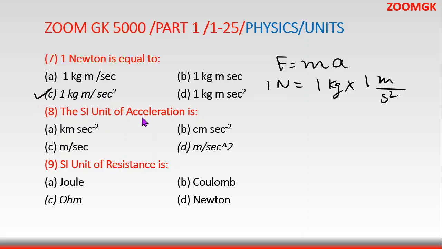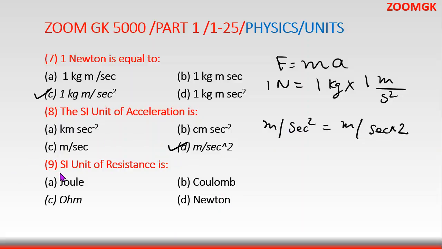The SI unit of acceleration is meter per second square. We have seen it over here. So it's meter per second square. Sometimes when we write meter second square, it can also be written as meter second to the power 2, like this one. So the answer is D.